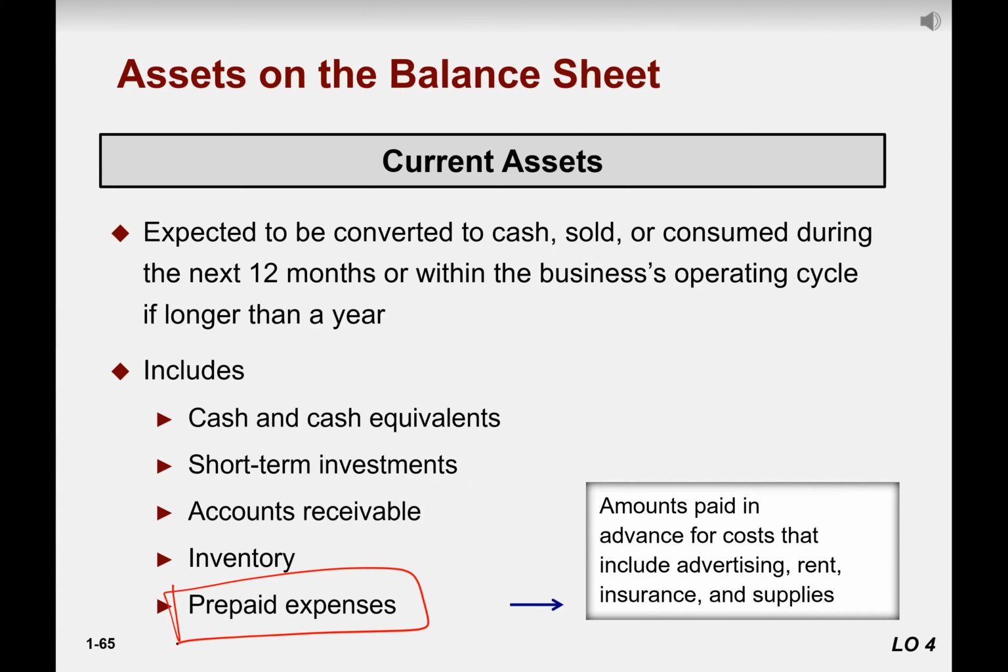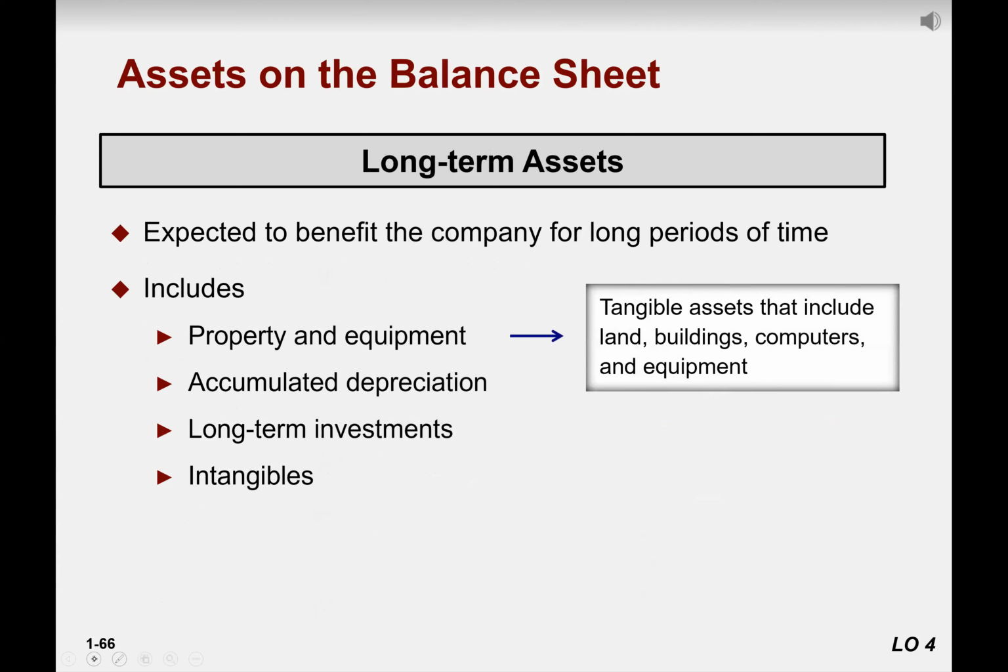So current assets, whose life is less than or equal to 1 year, are cash and cash equivalents, short-term investments, accounts receivable, inventory, and prepaid expenses. Everything clear? Or any question? Okay, let's move. Long-term assets. The other name is called fixed assets.